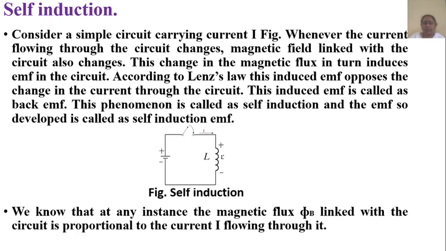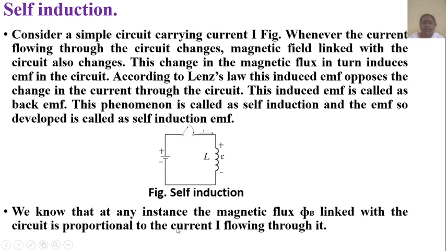According to Lenz's law, this induced EMF opposes the change in the current through the circuit, and this induced EMF is called back EMF. This phenomenon is called self-induction, and the EMF so developed is called self-induction EMF.